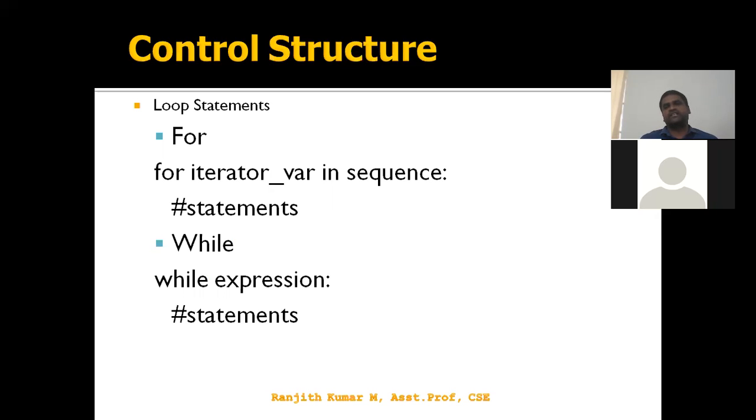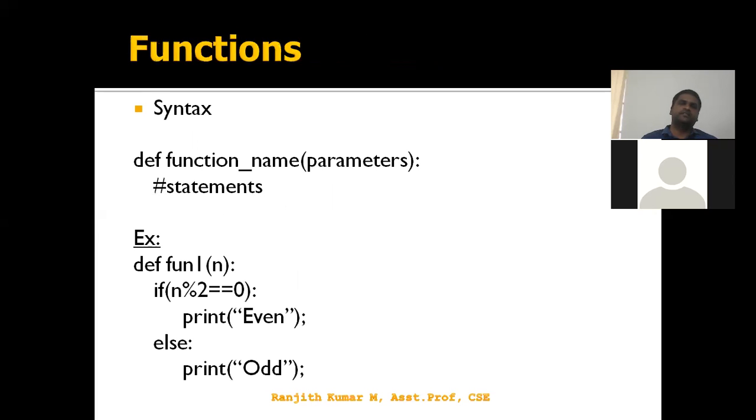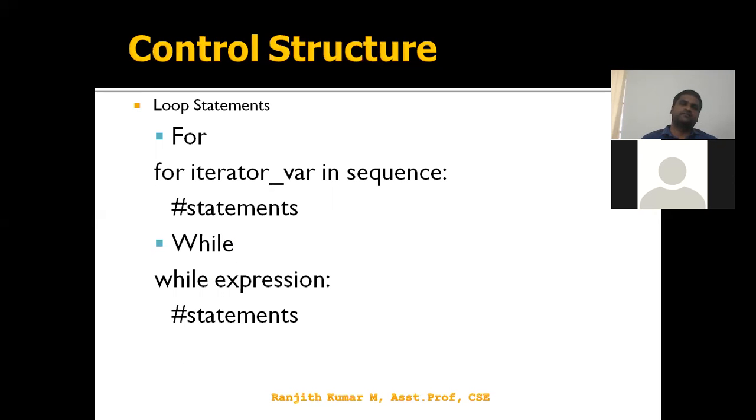Okay, for iterative var in a sequence. In that sequence, we are iterating from first to last. Let's say I have 5 items in the sequence, so 1 to 5. It starts with the 1 and ends with the 5. So iterative execution: the set of statements will be executed until the completion of the sequence. While, if the expression is true, then only the statements will be executed. That is the difference between for and while.